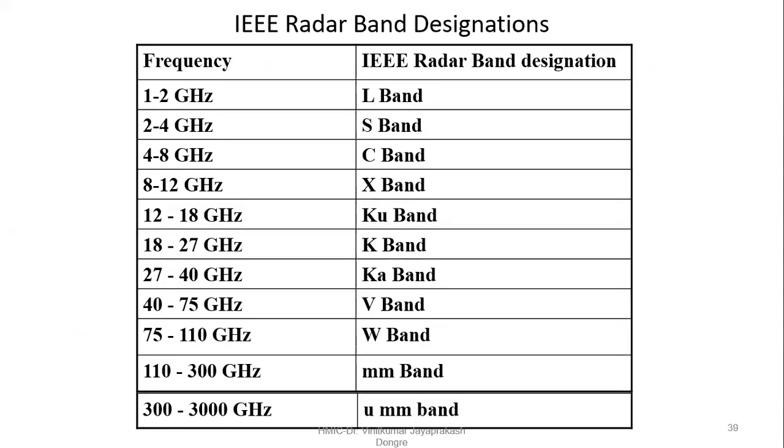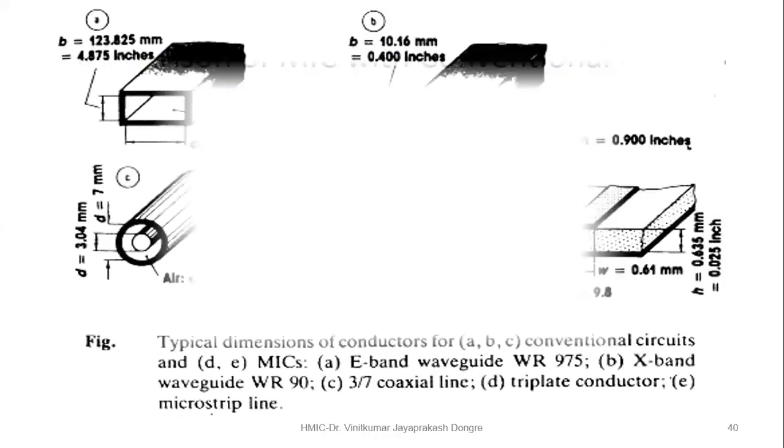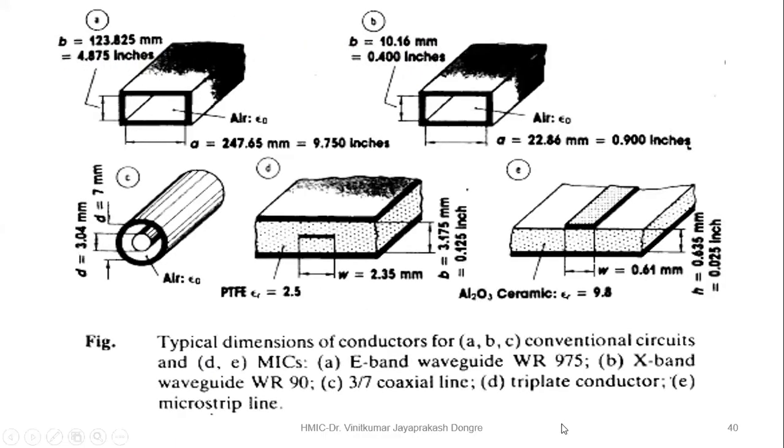Now specifically I'll go. So these are the bands. Initially we discussed this. So these are the bands, the IEEE bands, which I put simply for general information. Now I'll go one by one. Before that, here I have put the waveguides, both the waveguides, and how they look. And then next is the coaxial cable.